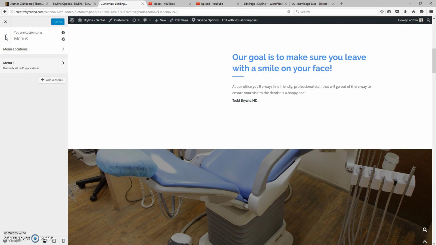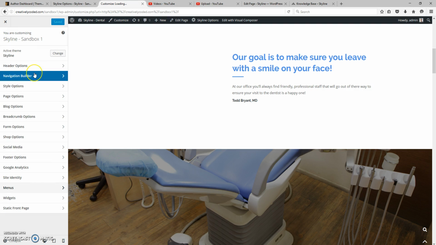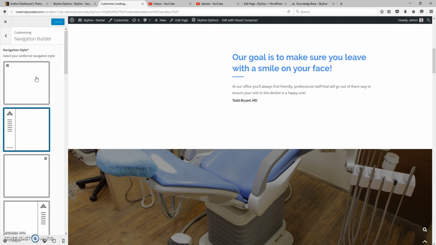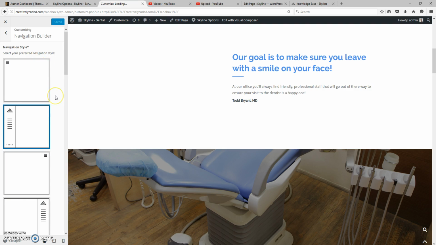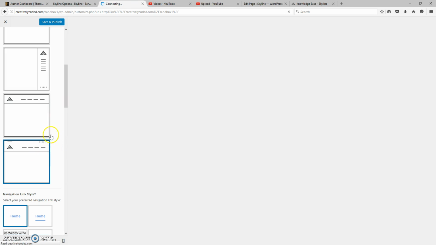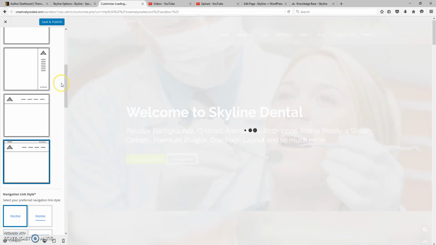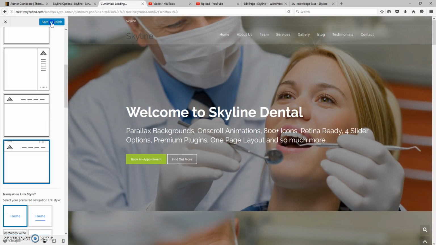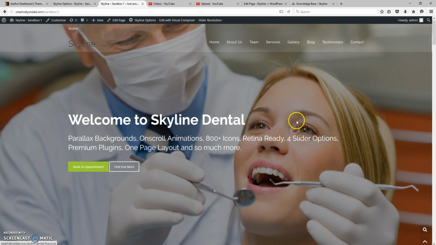So if we go back again, if we go to the Navigation Builder, you can choose your navigation style at this point. So if you want it to look exactly like the demo, I'm going to select the top style. Save and publish. And as you can see, our website demo is starting to really take shape.